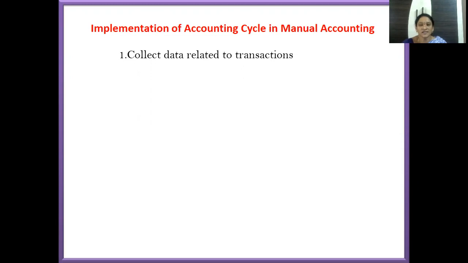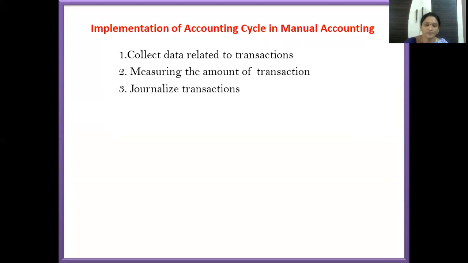So whatever transactions we have, from those we need to identify the financial transactions first. Next, we must be able to measure the transaction in terms of money, because as we are entering only monetary transactions, we need to assess the value of the transaction in terms of money.